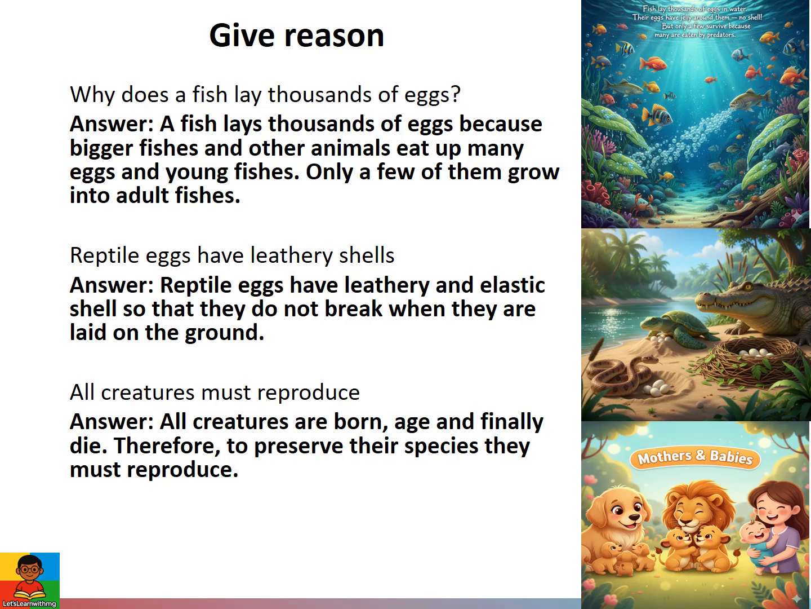Give reasons. Why does a fish lay thousands of eggs? A fish lays thousands of eggs because bigger fishes and other animals eat up many eggs and young fishes. Only a few of them grow into adult fishes. Reptile eggs have leathery shells. Reptile eggs have leathery and elastic shell so that they do not break when they are laid on the ground. All creatures must reproduce. All creatures are born, age, and finally die. Therefore, to preserve their species, they must reproduce.